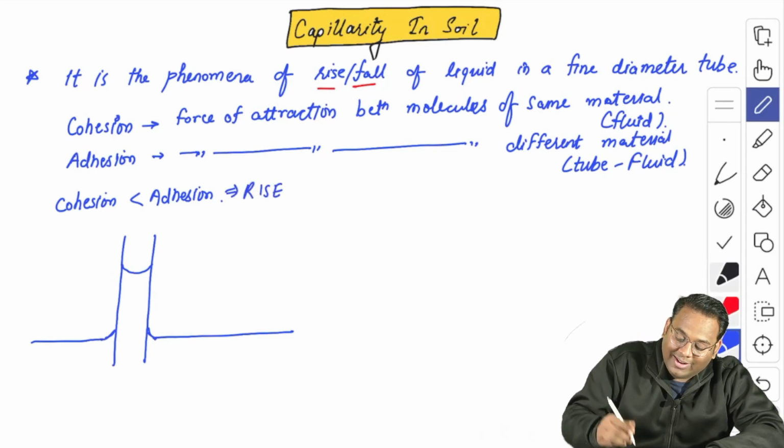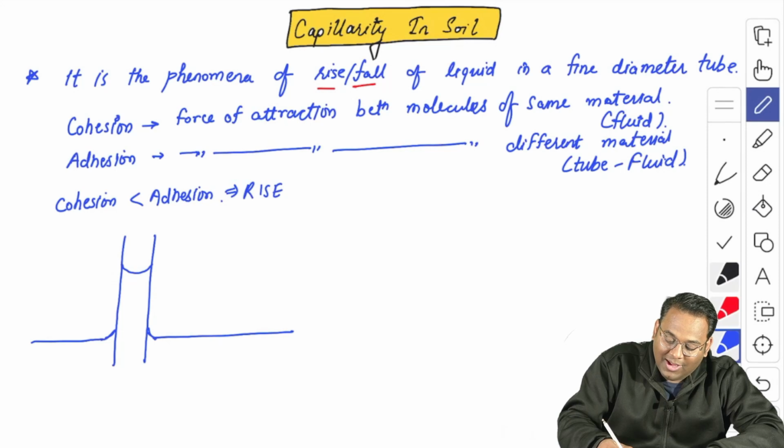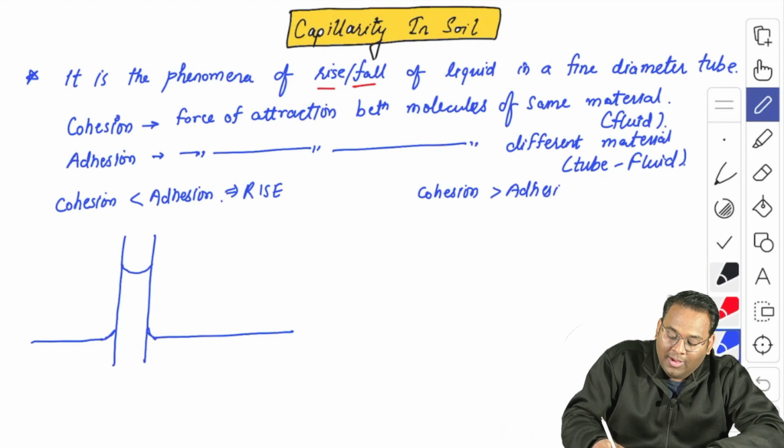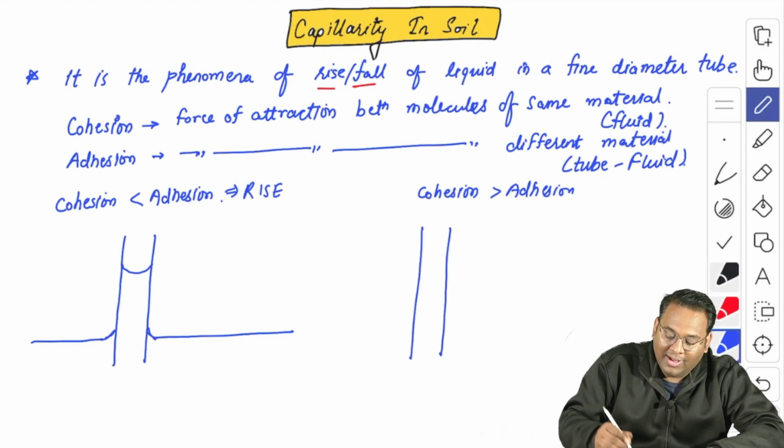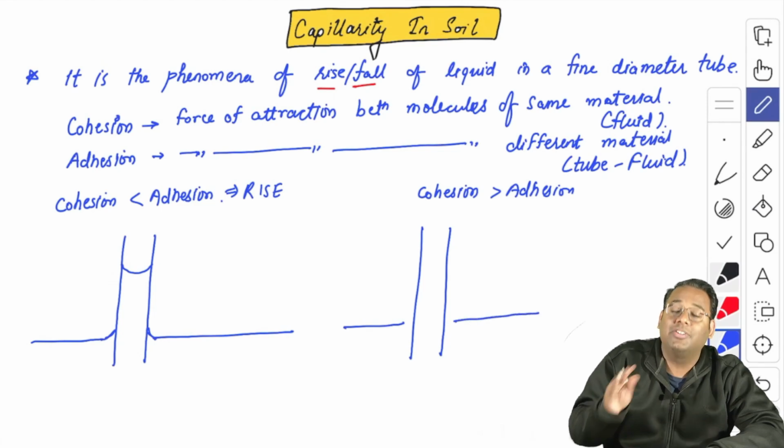But let us understand, if the cohesion is more than the adhesion, what will you observe there? In such a case, the fluid will try to decrease the contact area with the tube.